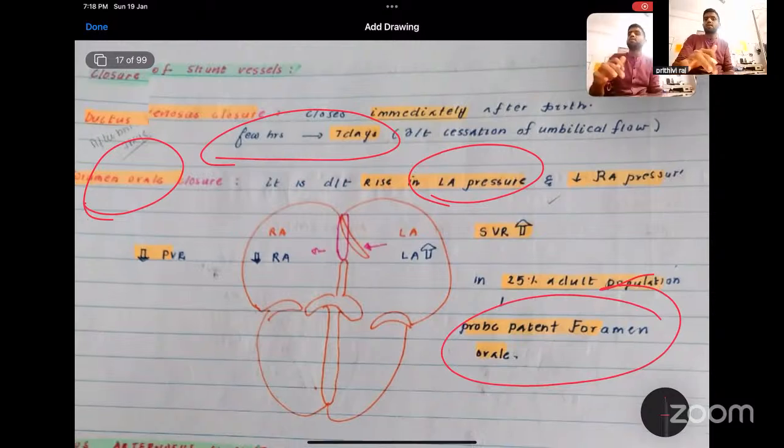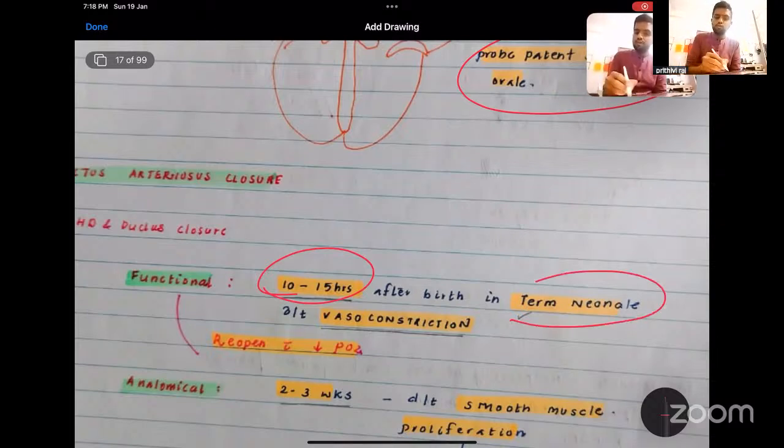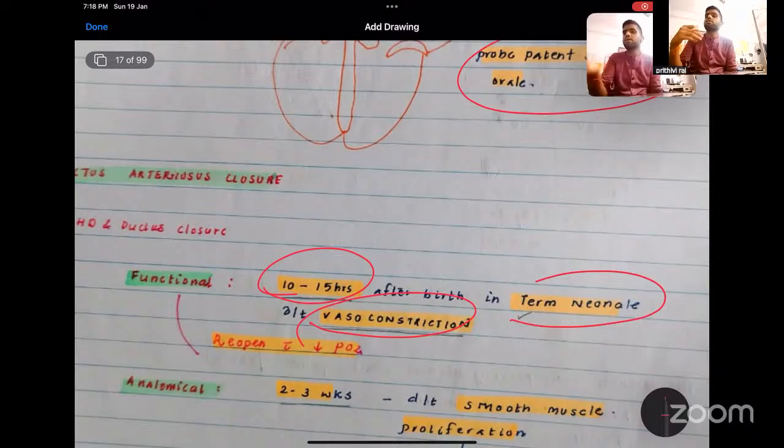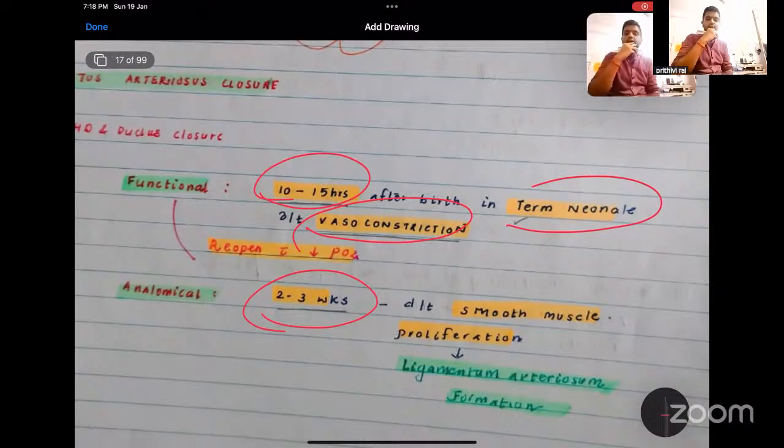And what about the ductus arteriosus? Ductus arteriosus functional closure will occur 10 to 15 hours after birth in a term neonate due to vasoconstriction. Why does the vasoconstriction occur? Because of oxygen. The ductus arteriosus is highly sensitive to oxygen. Anatomical closure takes 2 to 3 weeks because of smooth muscle proliferation.